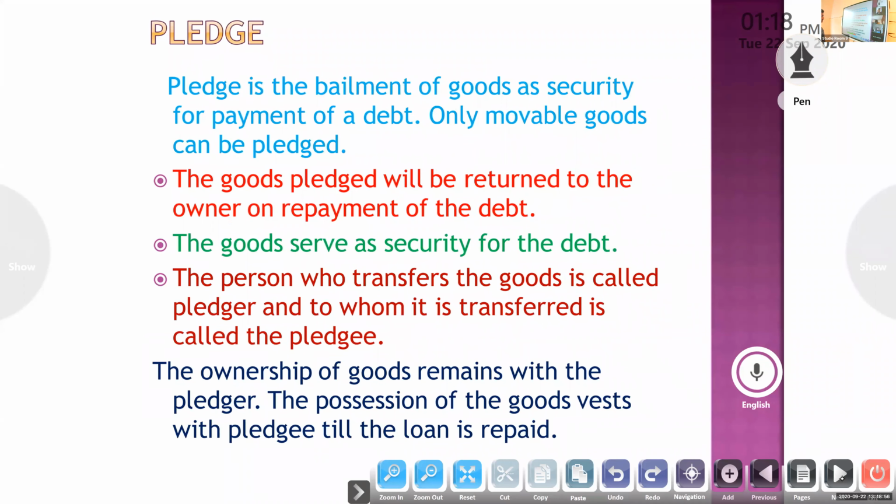Next one, pledge. Everything is the same, only a little difference. Pledge. So what do you mean by pledge? First I will tell the examples, then you can understand. Gold loan, an example. Then advance against goods. On the basis of our product, if you take a loan, that is advance against goods.